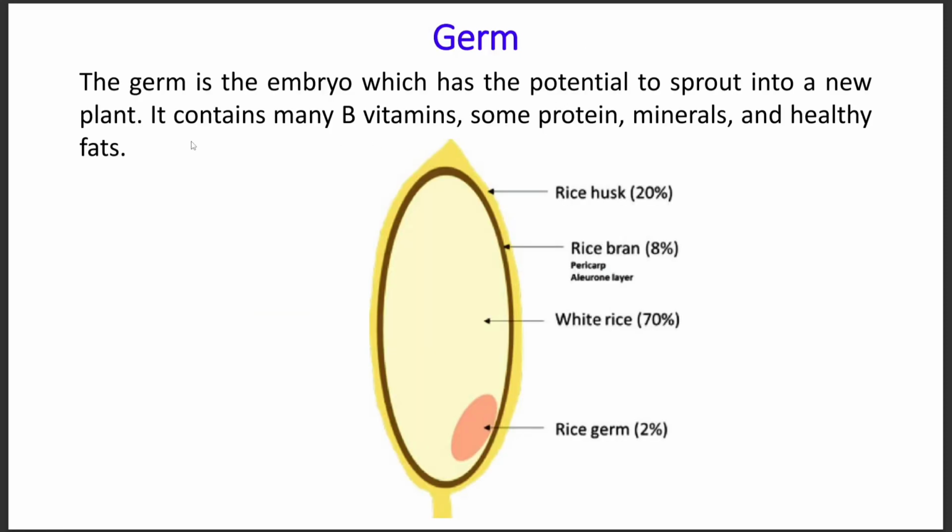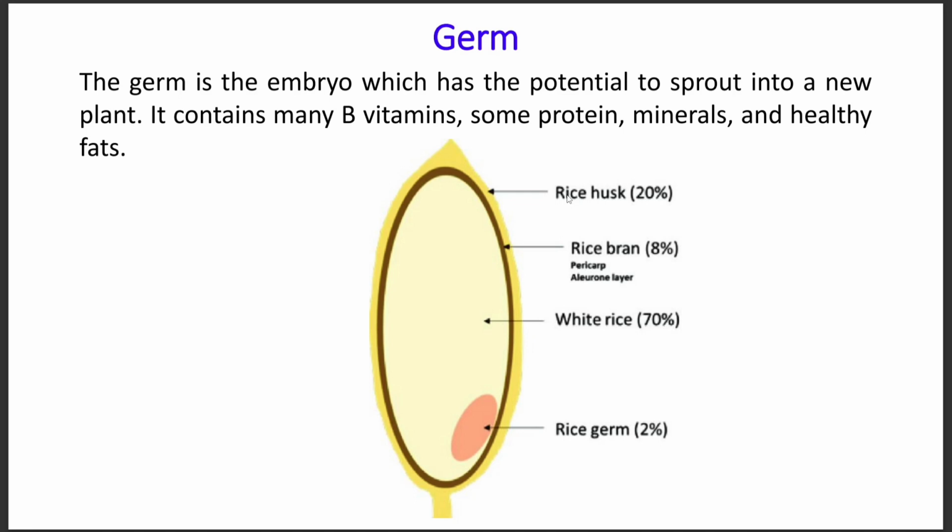So we have the germ. Germ is the embryo which has potential to sprout into a new plant. It contains many B vitamins, some proteins, minerals, and healthy fats. So this grain has mainly four things. Mainly it is not a rice grain, this is a paddy particle. In that paddy particle we have rice husk.